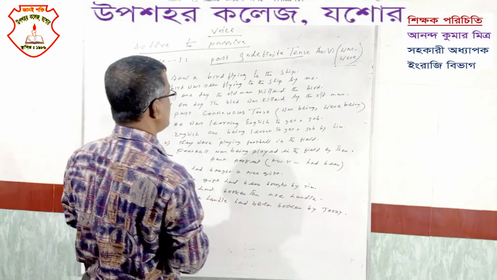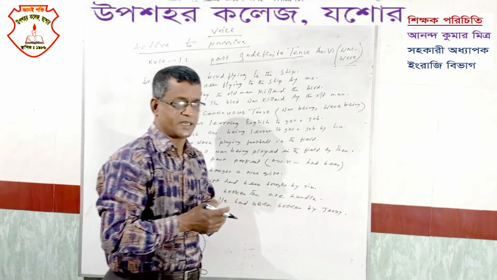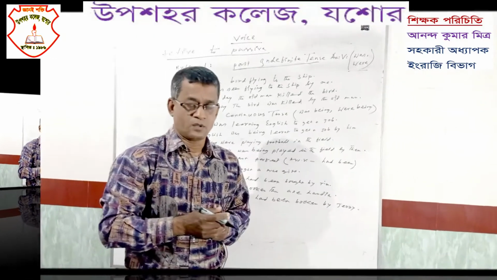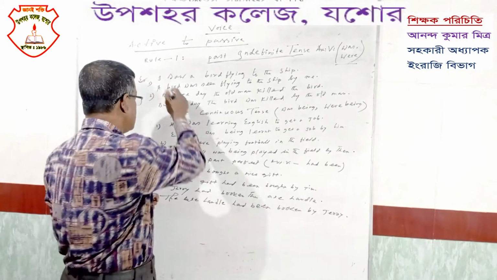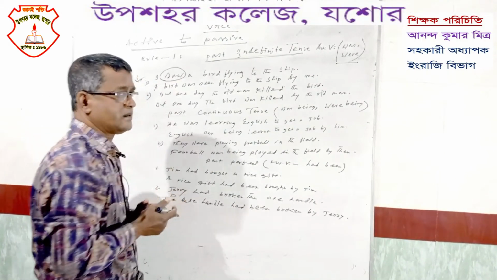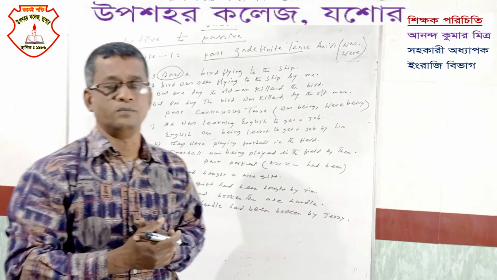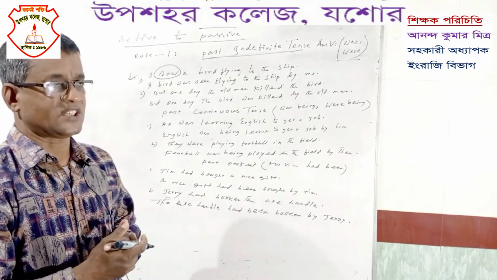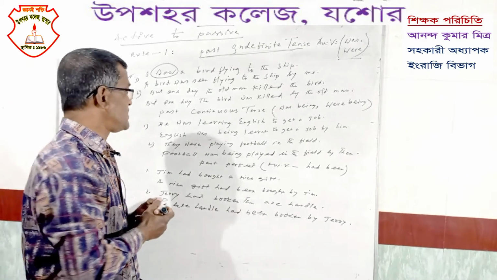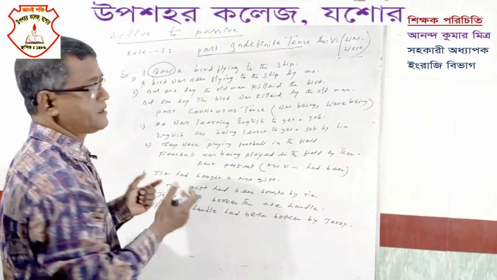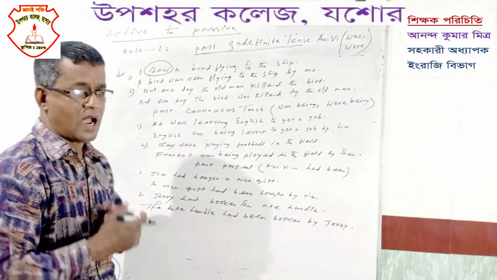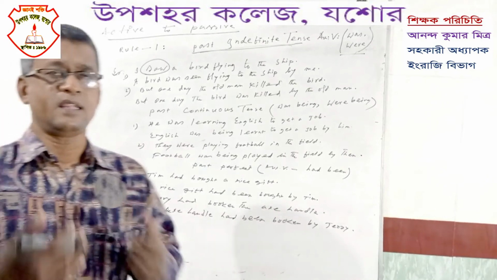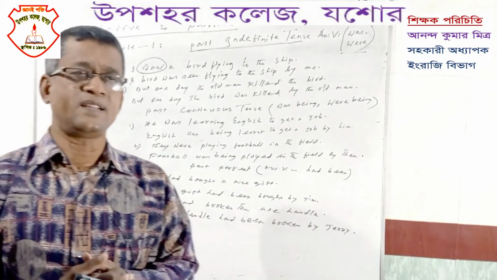I saw a bird flying to the ship. You notice here we have the past form of verb see, and the past form of see is saw. So it is past indefinite. How will we recognize a past indefinite tense?